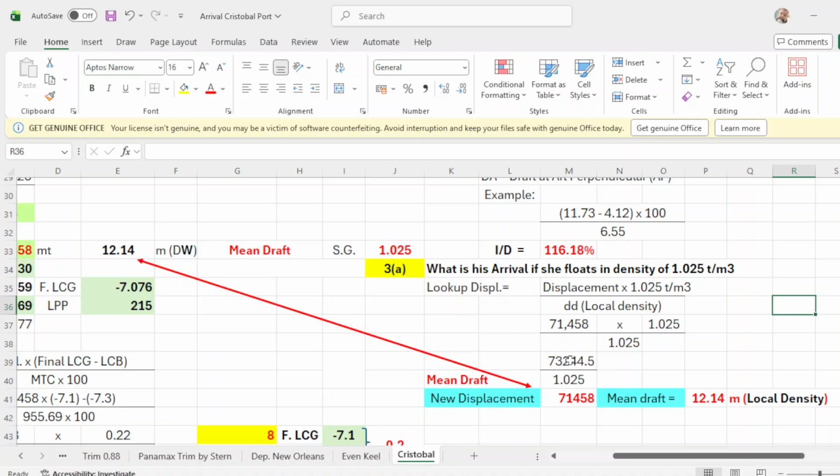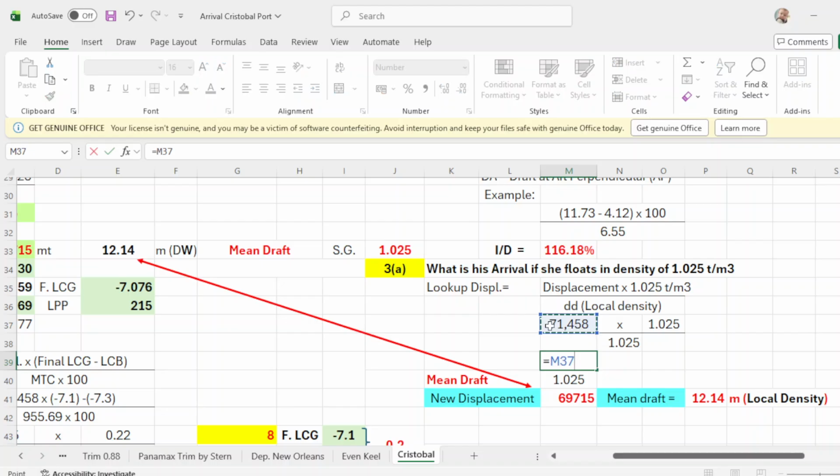Multiply by your constant for seawater, and that will be 71458.